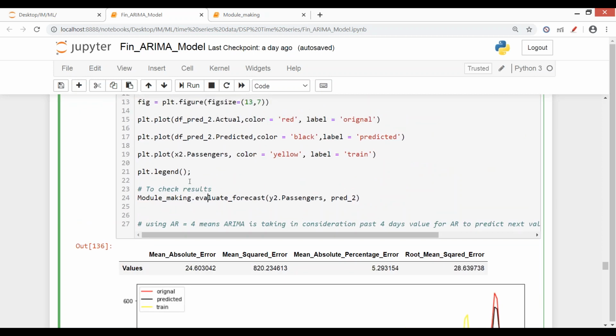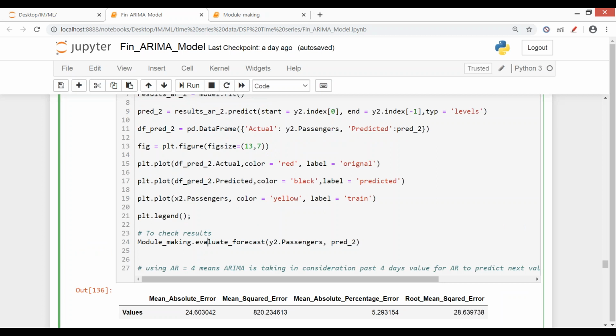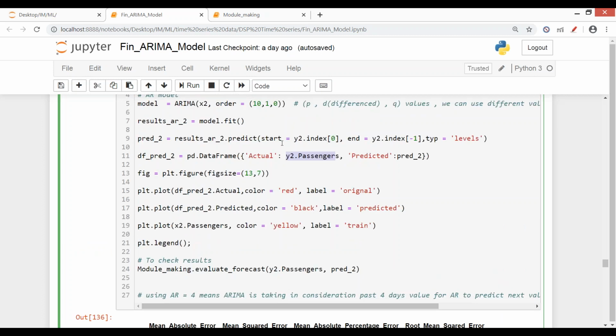You see, we had original y values, y to passengers, we had the original values. We made predictions using dot predict and stored them where? In pred 2. Now we need to evaluate. I need to check RMSE, MSE. So that is defined in this module making.